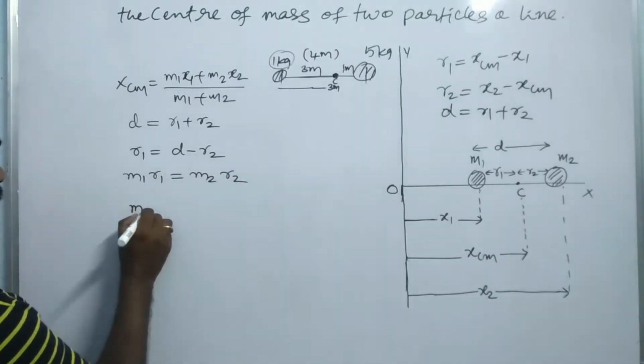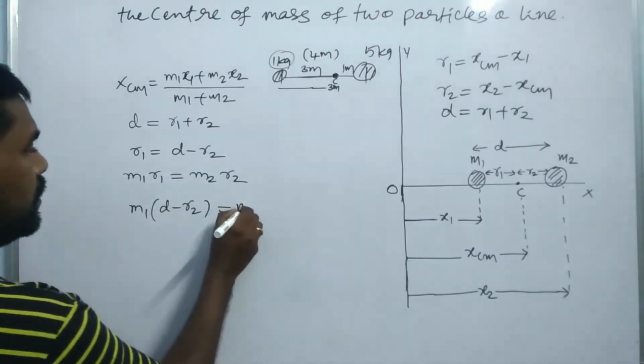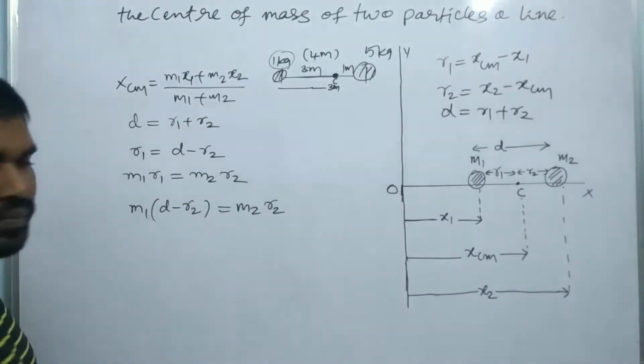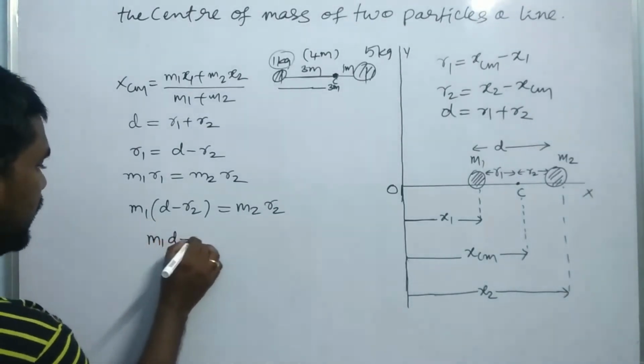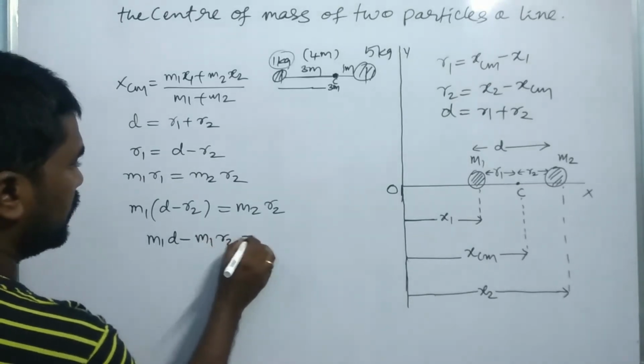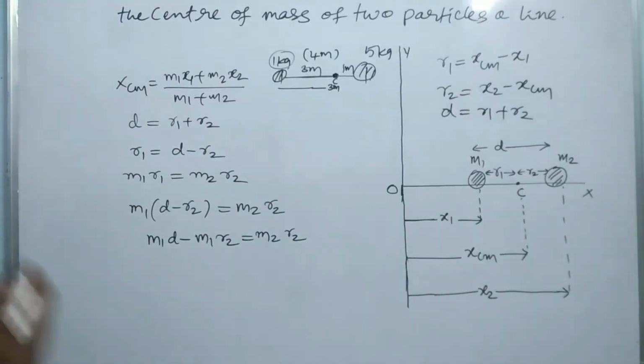So from M1 R1, where R1 is equal to D minus R2, it is equal to M2 R2 here. Whereas M1 D minus M1 R2 is equal to M2 R2. Okay. Right.